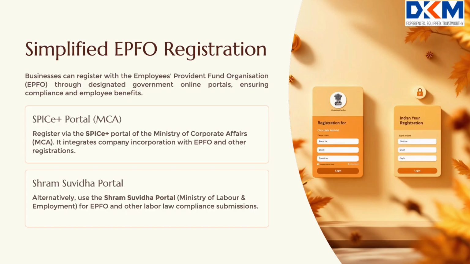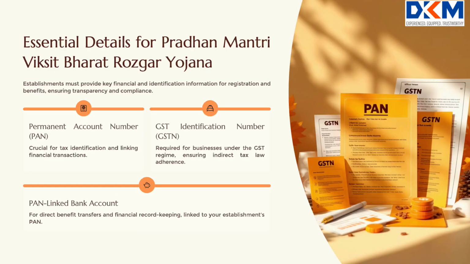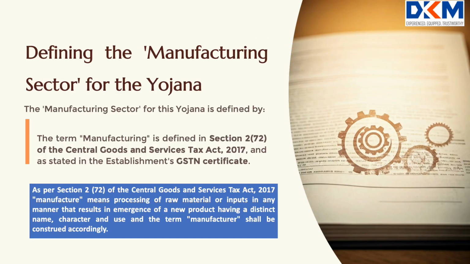Any establishment can register with EPFO through the SPICe Plus portal of the Ministry of Corporate Affairs or the Shram Suvidha portal of the Ministry of Labor and Employment. What details are required for availing the benefit of Pradhan Mantri Viksit Bharat Rozgar Yojana? The establishment is required to provide details of Permanent Account Number, PAN, Goods and Services Tax Number, GST, and PAN-linked bank account number.